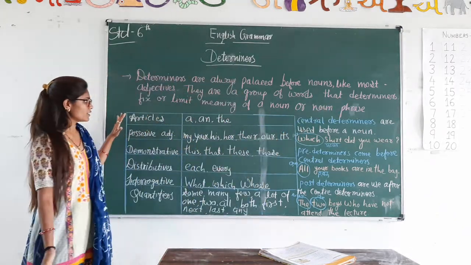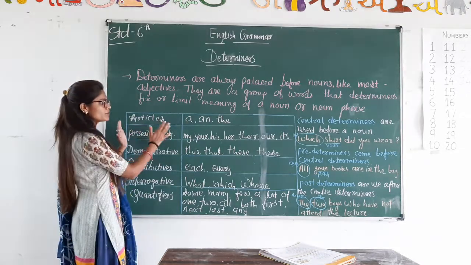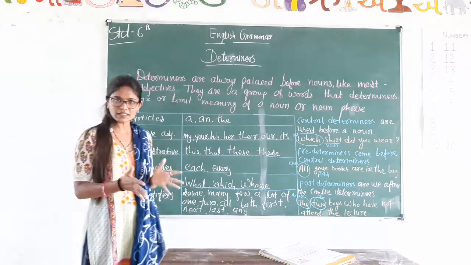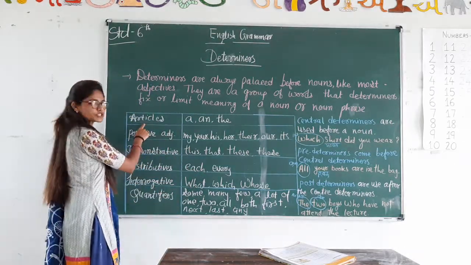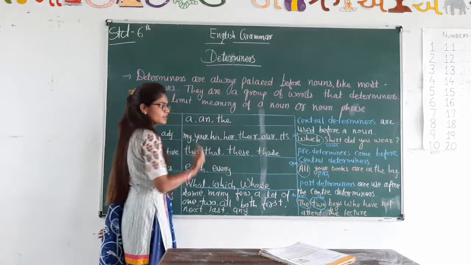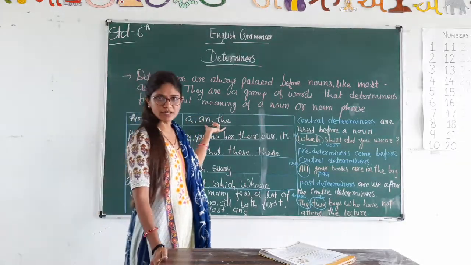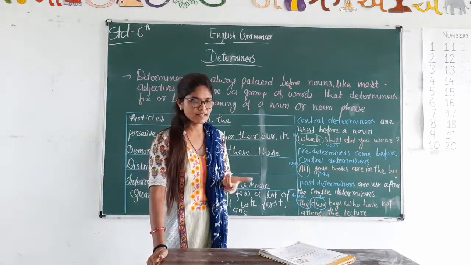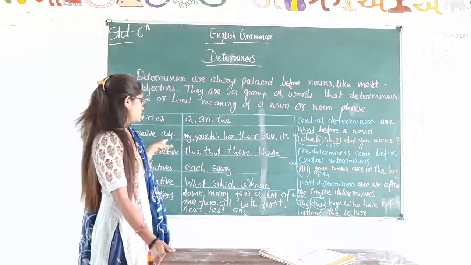So today we will learn about determiners and which kinds of determiners there are in a sentence. Okay, let's learn about that. First one is articles. Articles are a, an and the. These are the role of determiners in a sentence. Okay. Next one is possessive adjective.